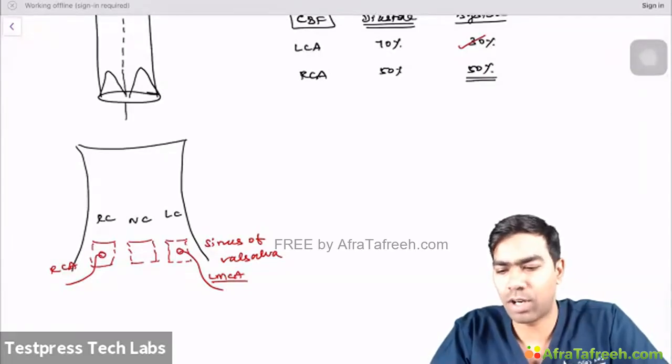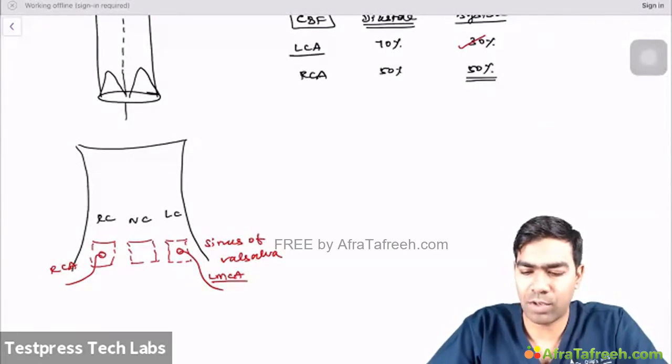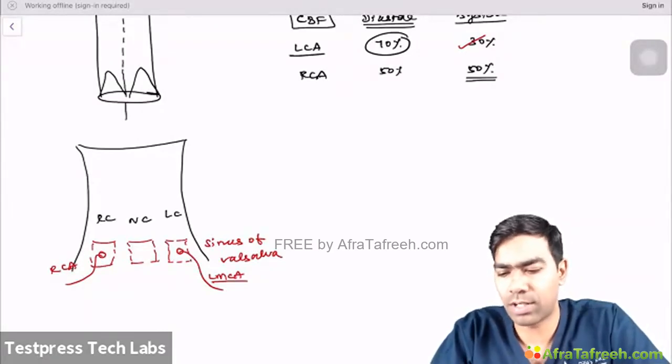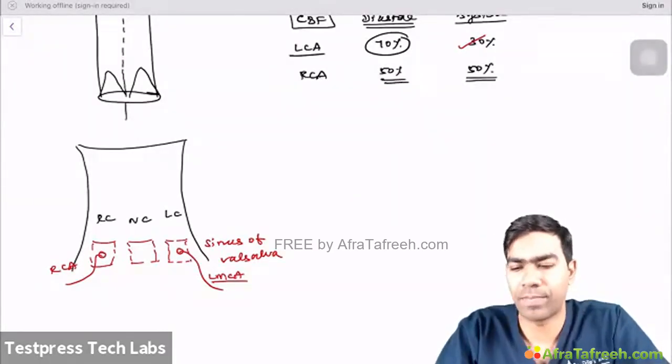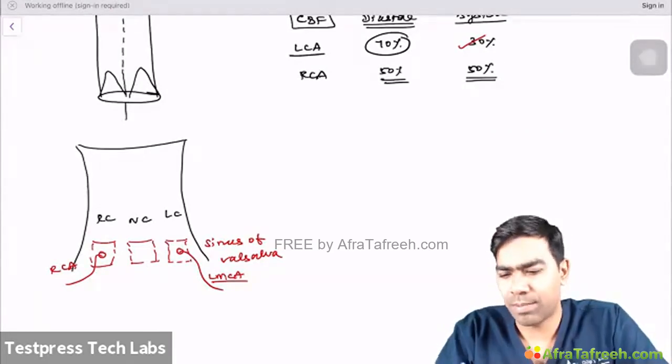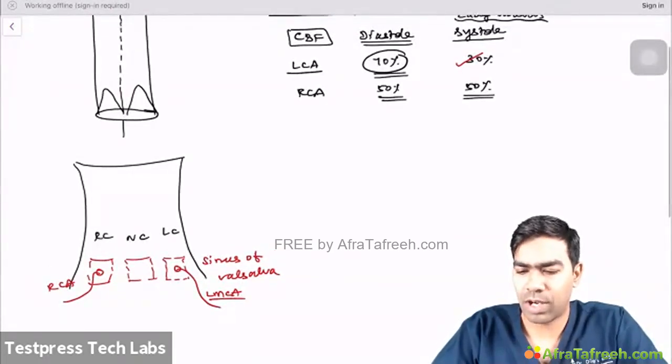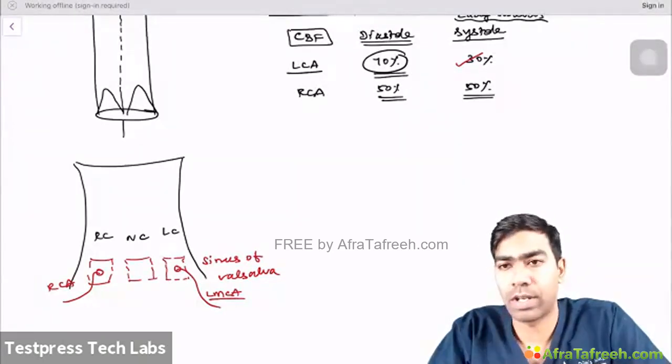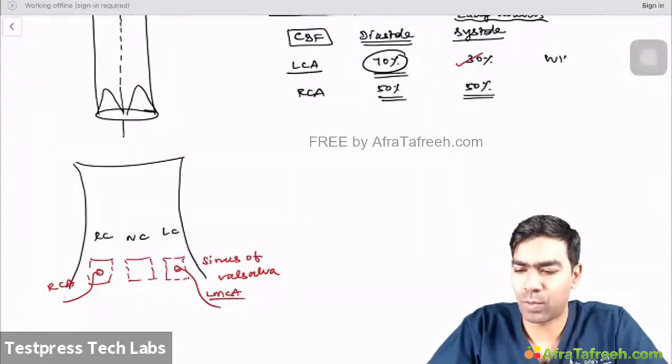So now we know like LCA and RCA receive blood supply both during systole as well as the diastole, and it's not that the blood flow is happening only during systole. But if you take the left coronary artery, the blood flow is predominantly happening in the diastole, not in the systole. But for right coronary artery, it's not the same. So how is that important? So why we need to know that the left coronary artery predominantly fills during diastole? The first question is why.